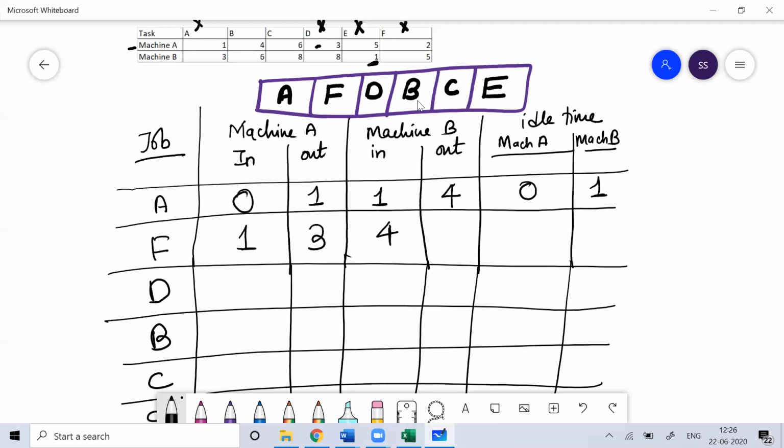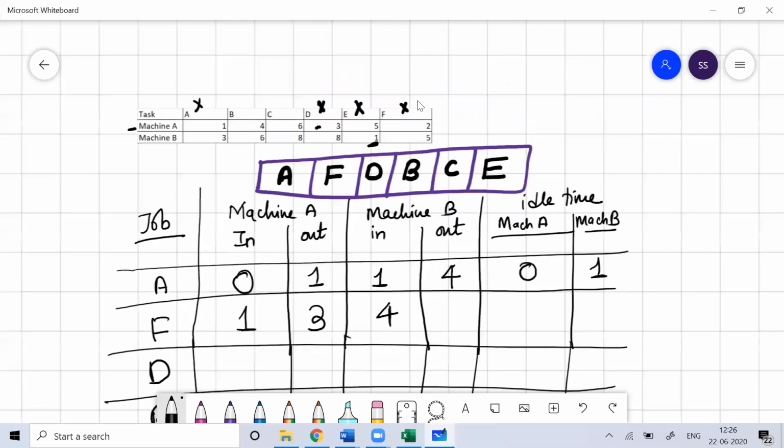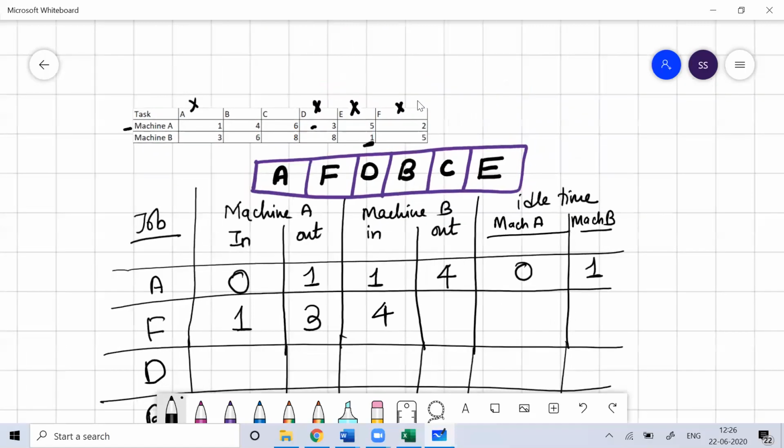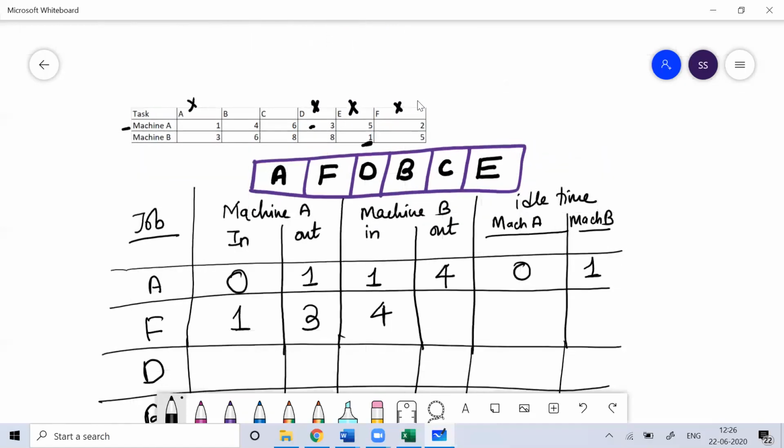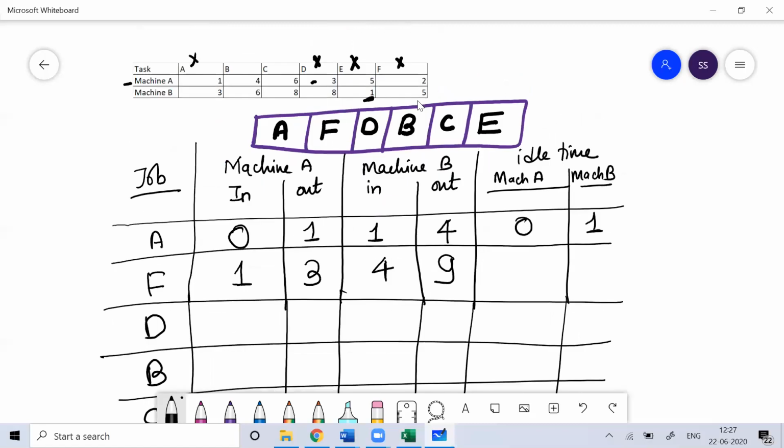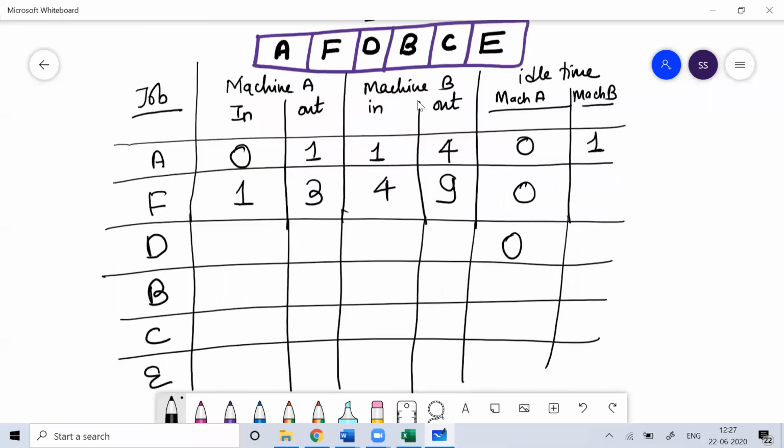And you'll do the job F. Job F on machine B is going to take 5 hours. So 4 plus 5, 9. Now machine A idle time, always you put 0 only. No need to see anything. Always you put 0 only.